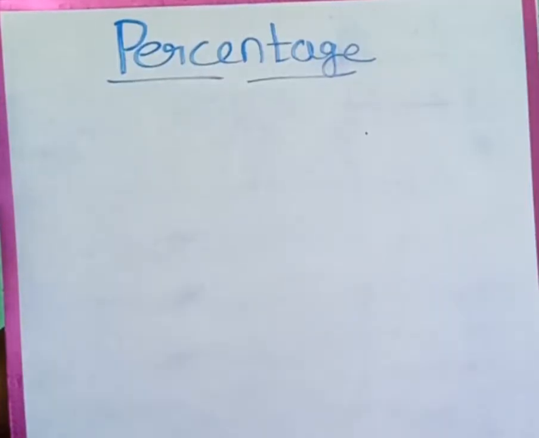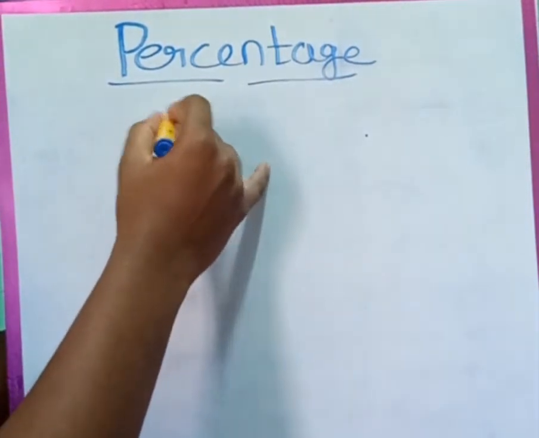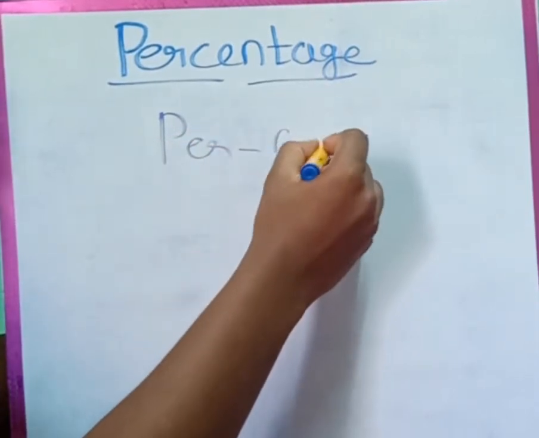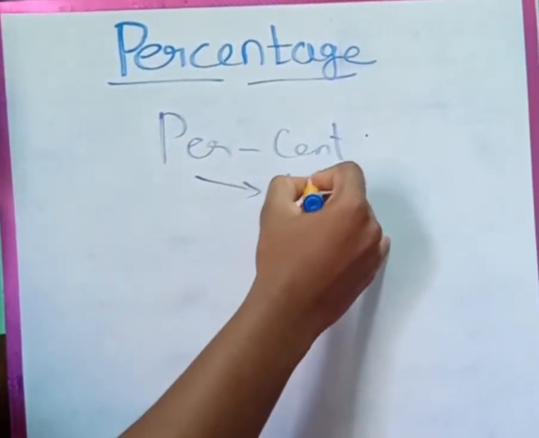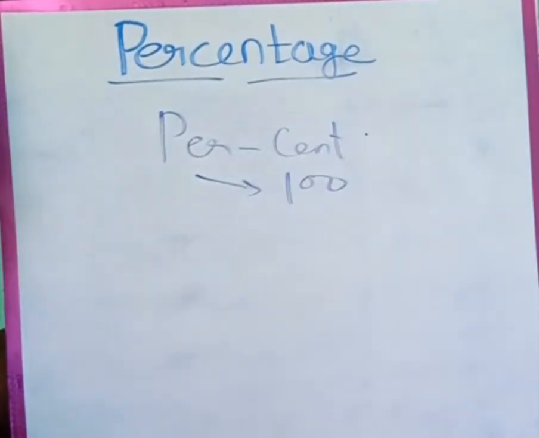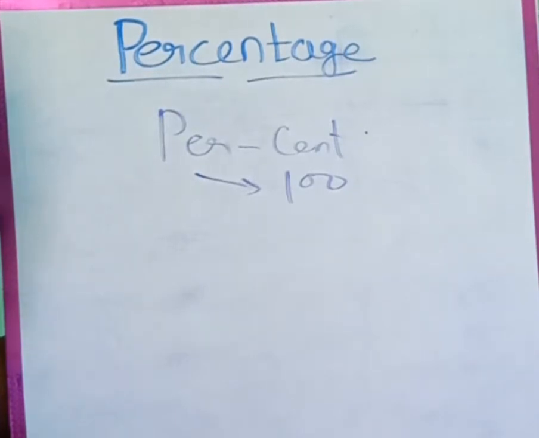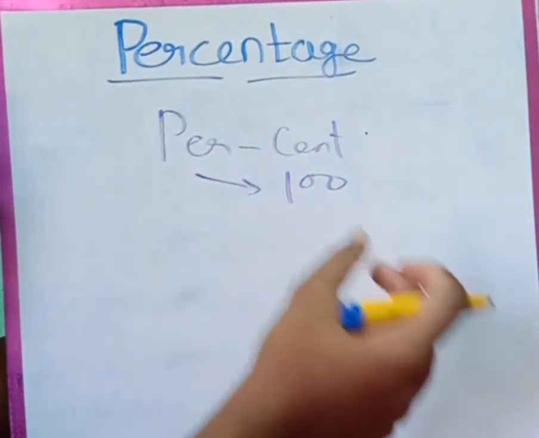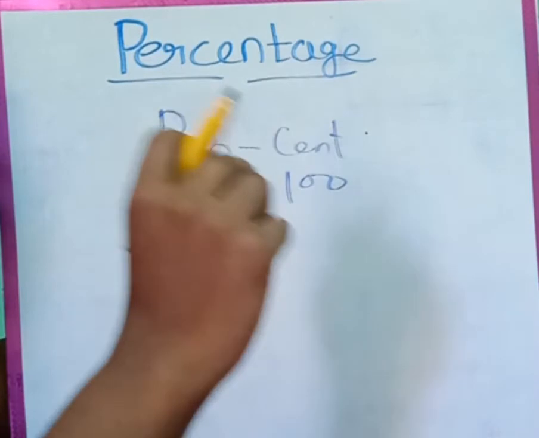Before I move on to any explanation, I want to recall something we studied in our school. Percent is nothing but per 100, right? It is a very easy thing. I'm just recalling this, it is a little childish, but there is nothing bad in recalling something. So if we are asked for any quantity in terms of percentage, we have to calculate out of 100 how much is that quantity.